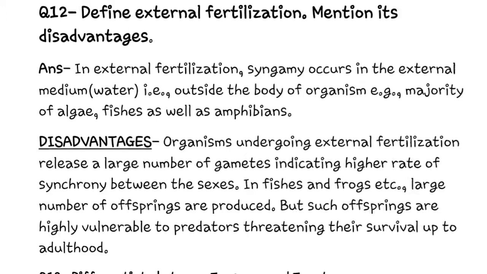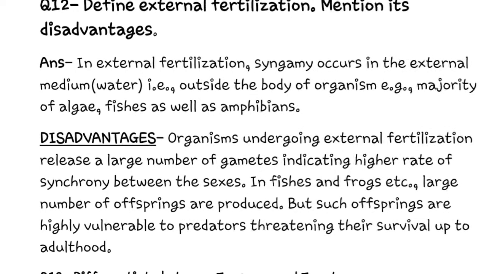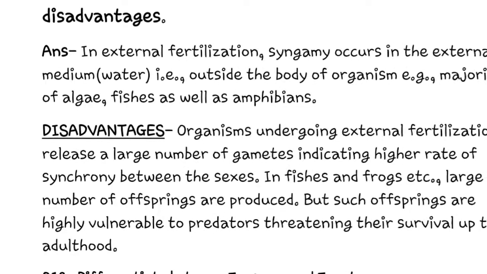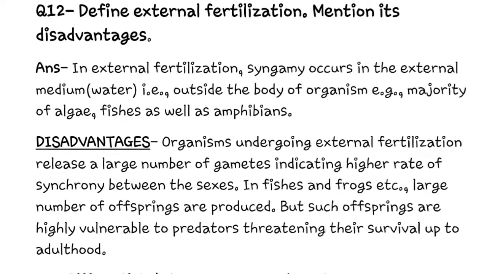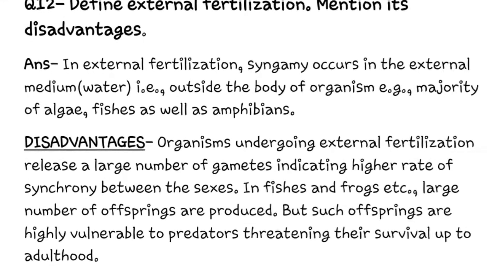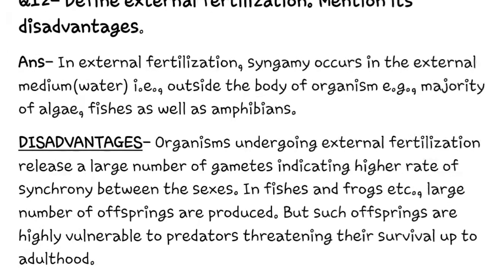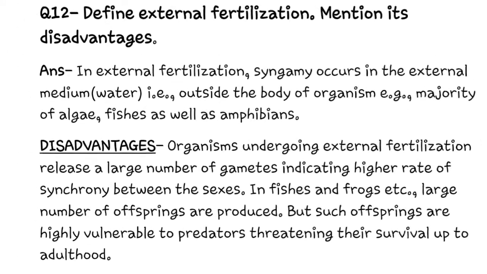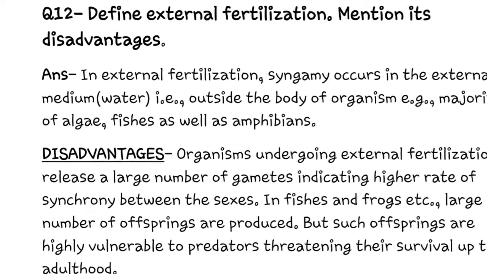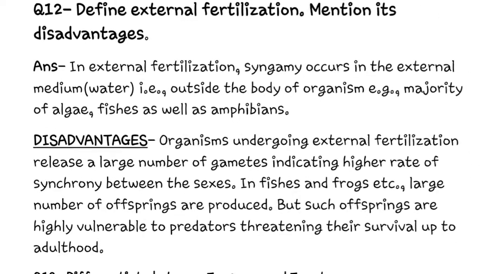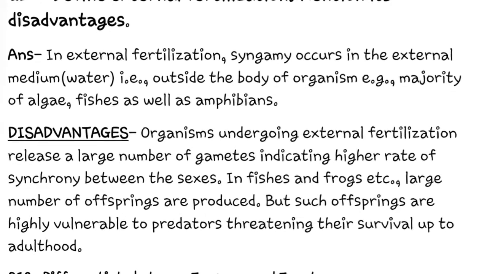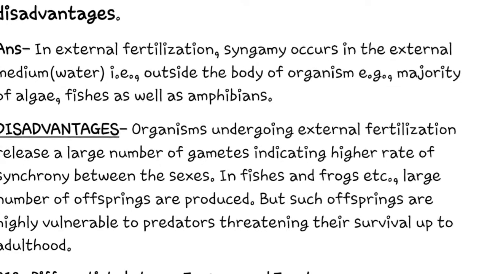Next is question number 12, which is also a very important question. It is: define external fertilization and mention its disadvantages. Its answer is that in external fertilization, syngamy occurs in the external medium, that is water, outside the body of the organisms, in the majority of algae, fishes as well as amphibians. Its disadvantages are that organisms undergoing external fertilization release a large number of gametes, indicating a higher rate of synchrony between the sexes. In fishes and frogs, etc., a large number of offsprings are produced, but such offsprings are highly vulnerable to predator threat for their survival up to adulthood.